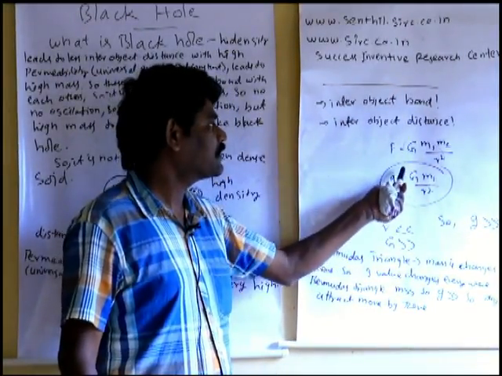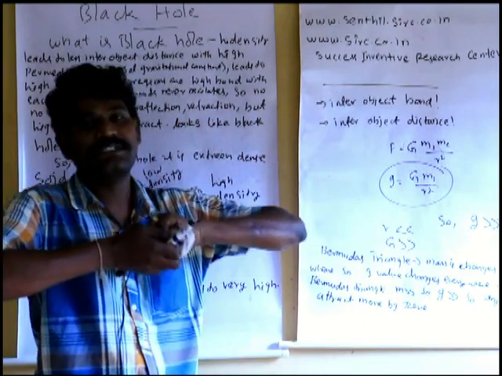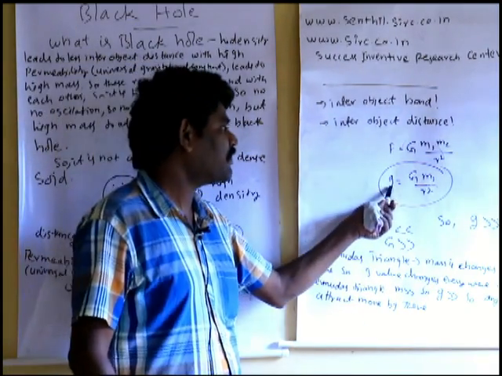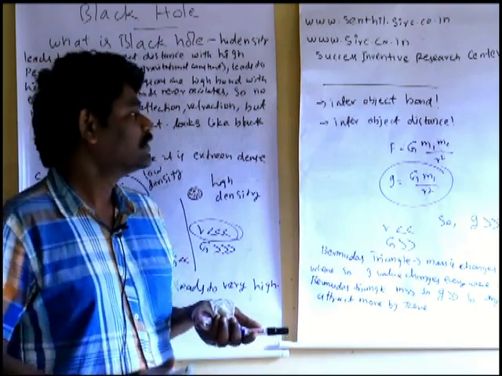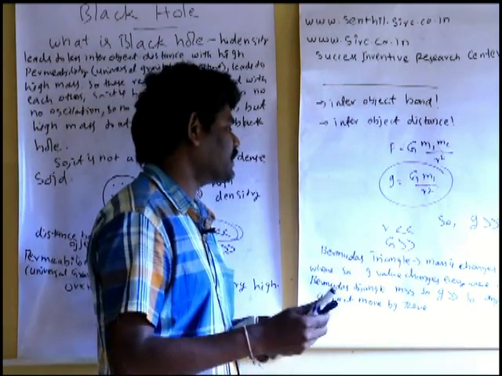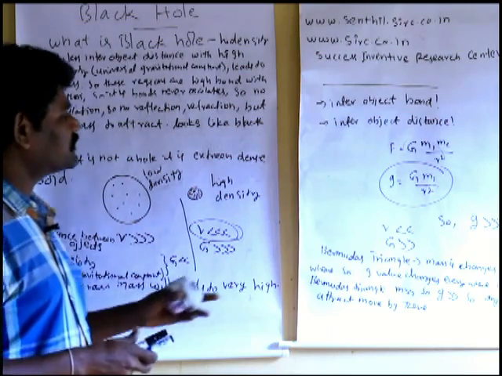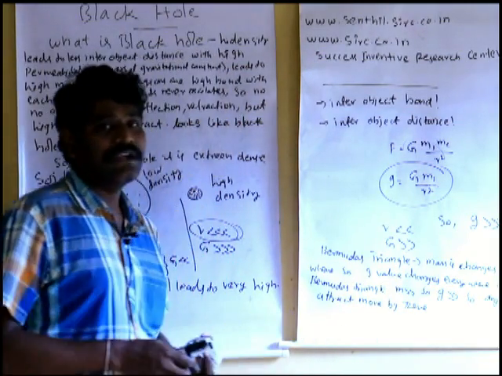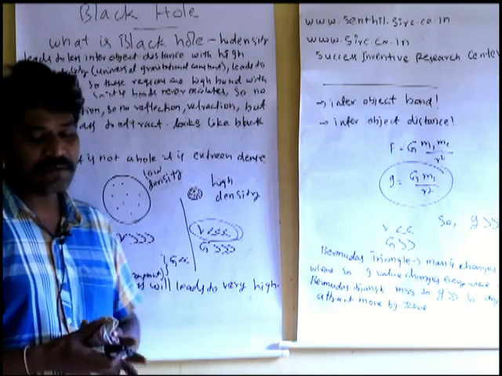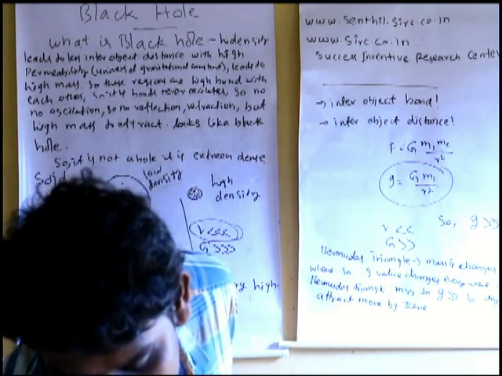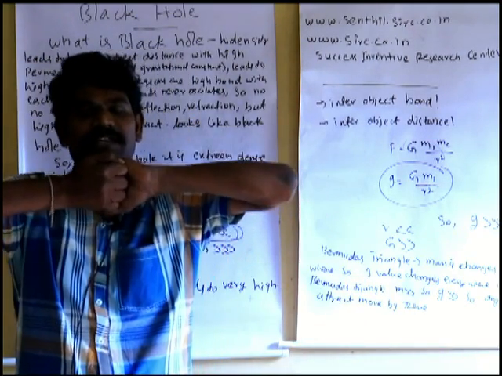So the gravitation of a black hole is extremely high, so that it can attract an object at any point. Their bonding is extremely high like this.